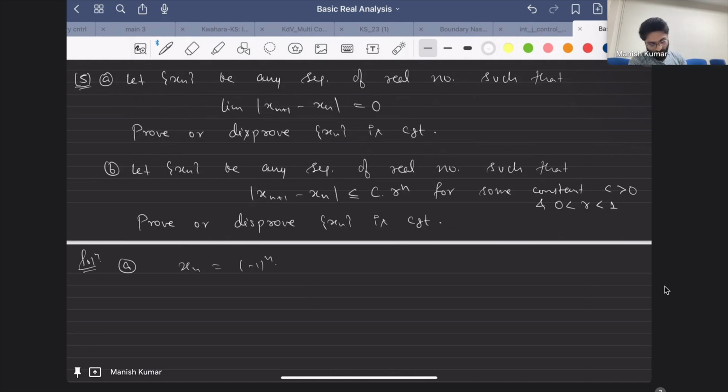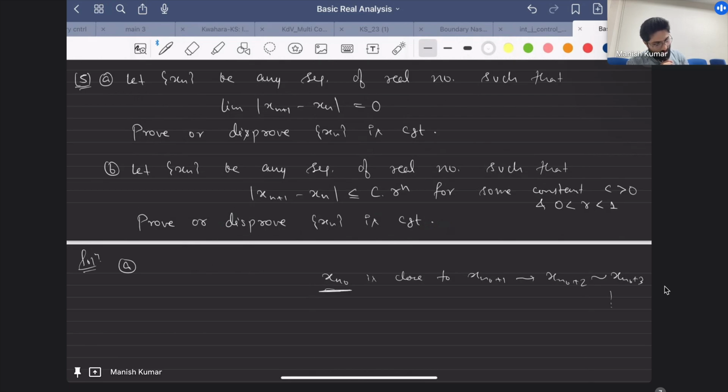Okay, so at least some of you are feeling that this should be false. Anyway, it's a bit counterintuitive in the sense that you know that two sequential terms are close. Now, suppose x_{n0} is close to x_{n0+1}, this is close to x_{n0+2}, this is close to x_{n0+3}, and so on. But you cannot say that x_{n0} and x_{n0+3} are close. And this is why it's false, that the sequence x_n might not converge.